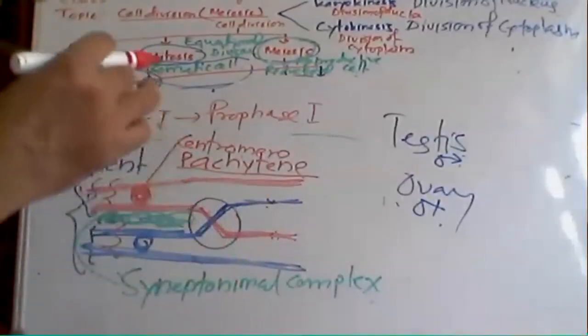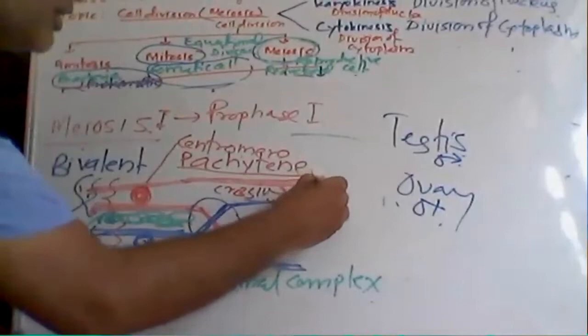So what happens? Crossing over occurs. The cross-shaped structure is known as crossing over.